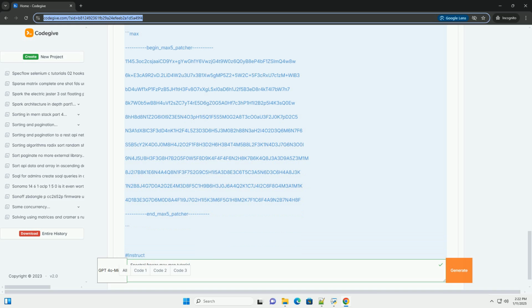Conclusion. This tutorial provides a basic framework for implementing a spectral freeze effect in Max/MSP. You can expand upon this by adding more features, such as modulation effects or visual representations of the spectral data. Enjoy experimenting with sound design using this technique.